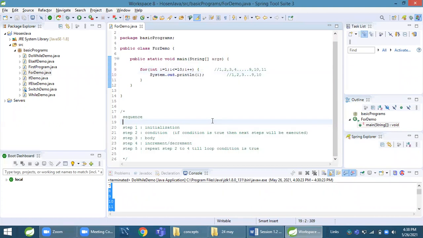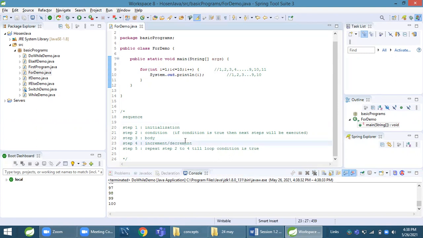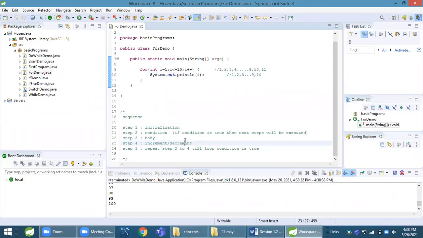We'll run this and see the output. I clear the previous output. Click on run, and here is the output. It printed from 1, 2, 3, 4, up to 10. Understood? Yes.